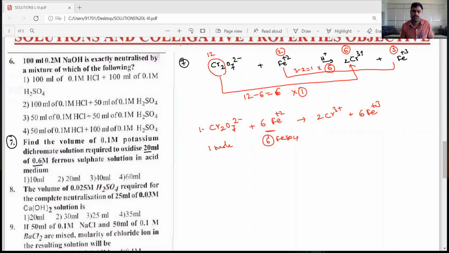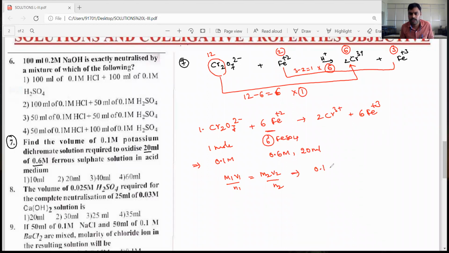Okay, 6 moles we are using. Now its concentration they gave 0.1 molar, and ferrous sulfate concentration they gave 0.6 molar, and volume is also 20 ml they gave. Then the resultant formula is M1V1 by N1 is equal to M2V2 by N2. Okay, dear students, you have to substitute.